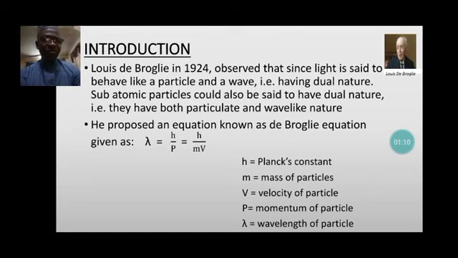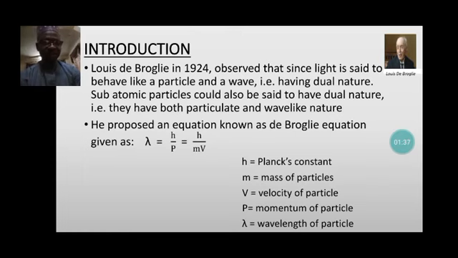People like Louis de Broglie observed that since light is said to behave like a particle and a wave, therefore the electron, which is a subatomic particle, is also said to have a dual nature. That is, it has a particulate nature and a wave-like nature. And he succeeded in proposing an equation whereby he calculates, since if you are talking of a wave, then a wave must also have properties of all waves.